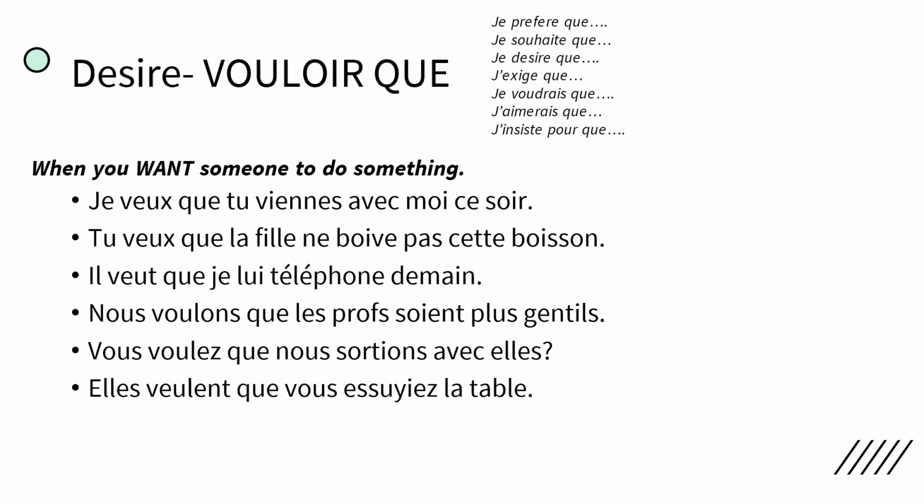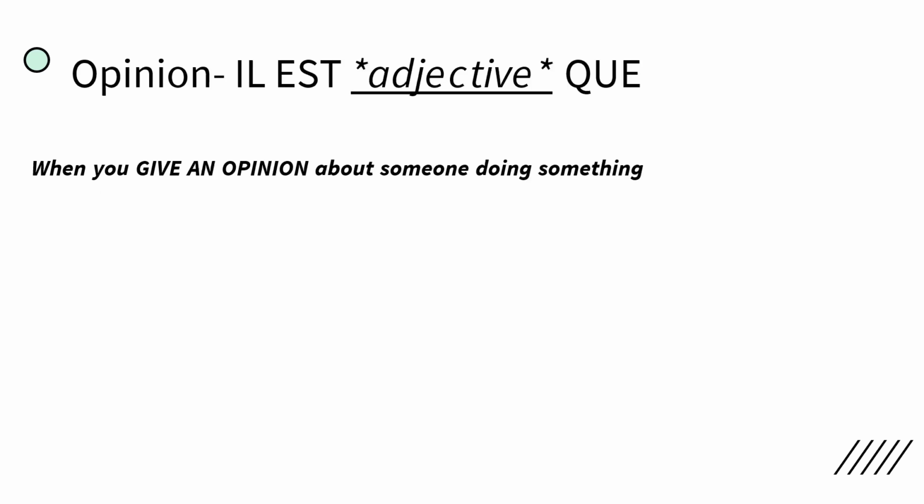Or you want to go out. Vous voulez sortir avec elle. Since we're not wanting someone else to do it in that situation, we don't need subjunctive, we don't need the que, we don't need all this. So it's only when we want someone else to do something that is not the same person as the subject.